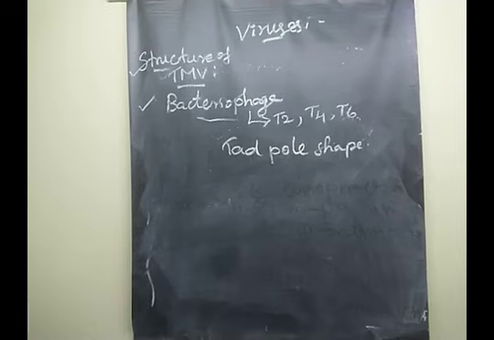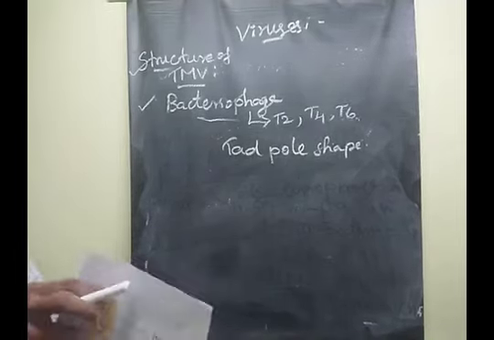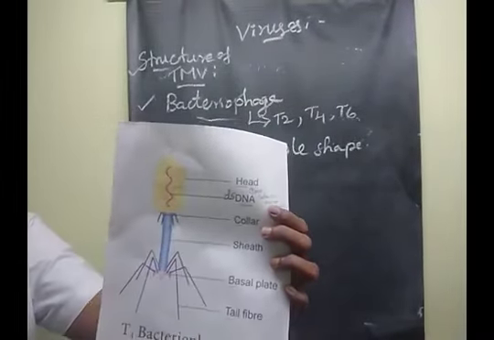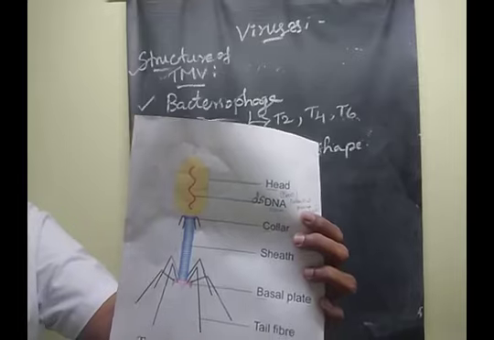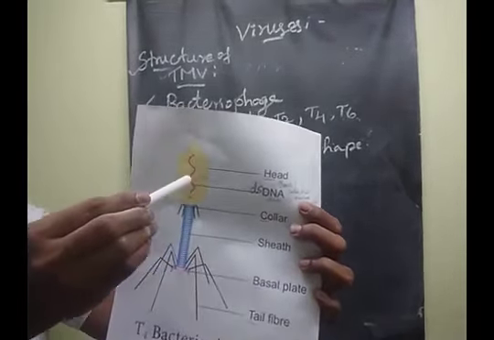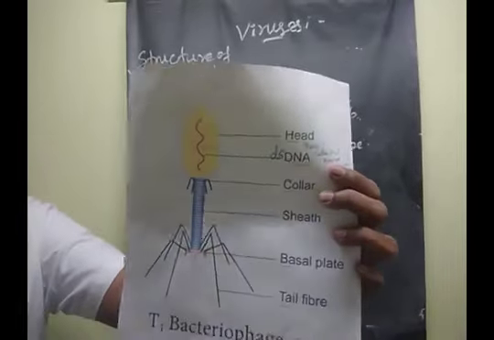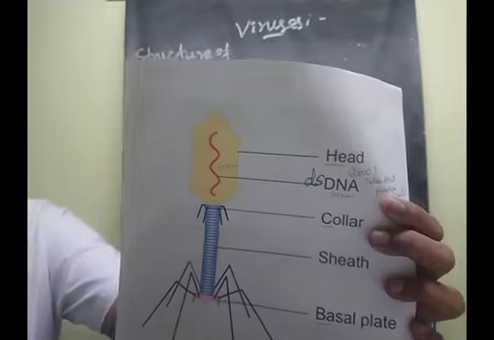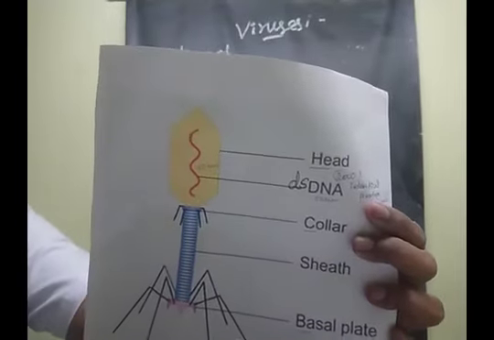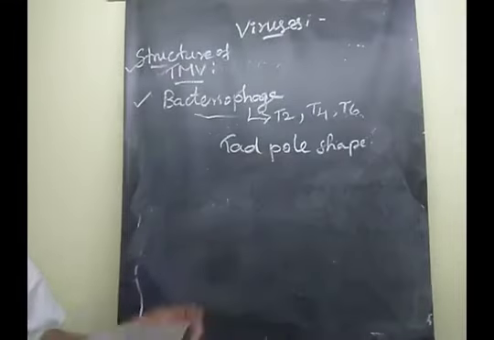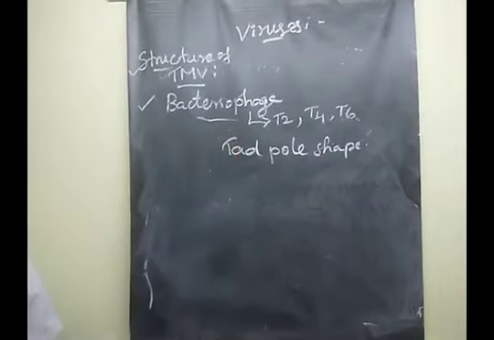The DNA is about 1000 times longer than the phage body. This is the lengthiest one, very long, children. So this DNA is 1000 times longer than the phage body. Clear? This is the structure of bacteriophage.